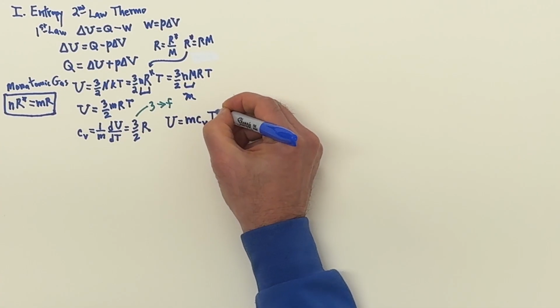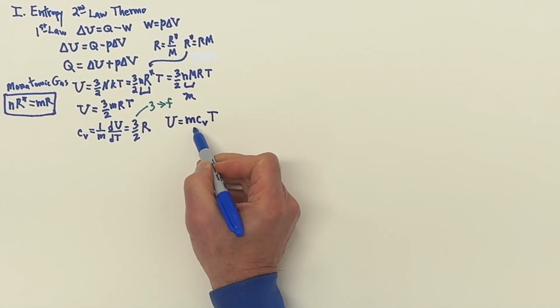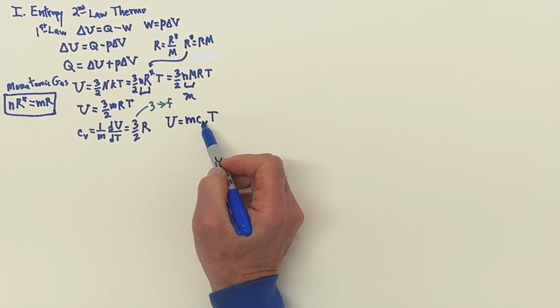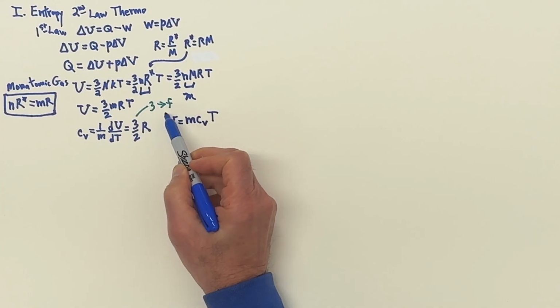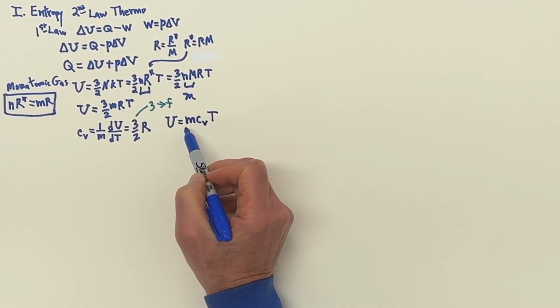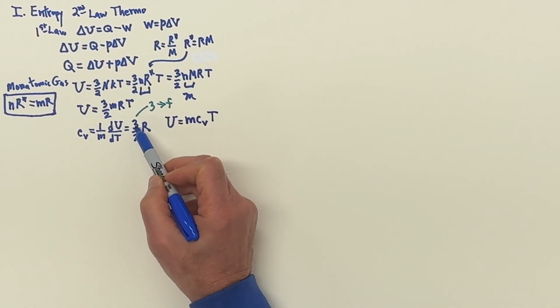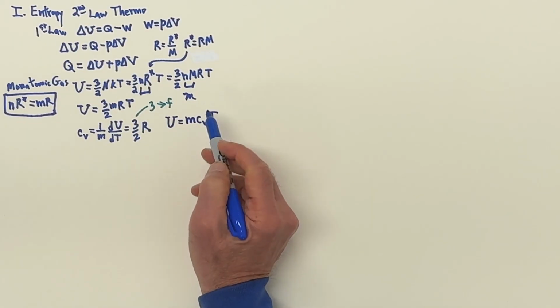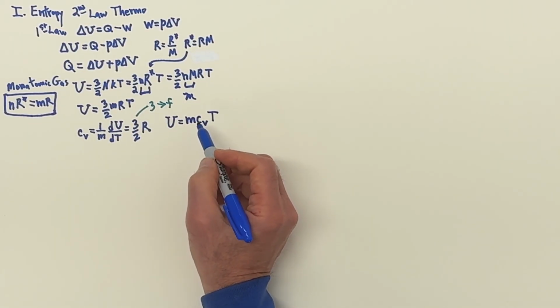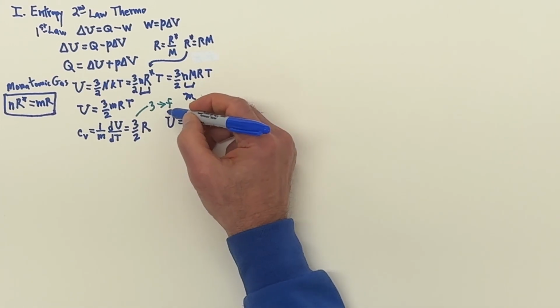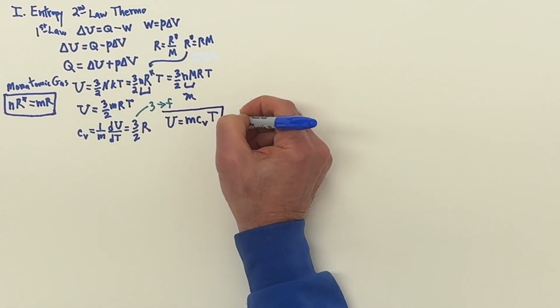Now I like this formula because this CV can be generalized easily with that F. So in general, we wouldn't have for CV 3/2 R, we'd have the F. But you don't see any 3's here or anything, so this is kind of a nice general formula to look at. So I'll go ahead and box that one off.